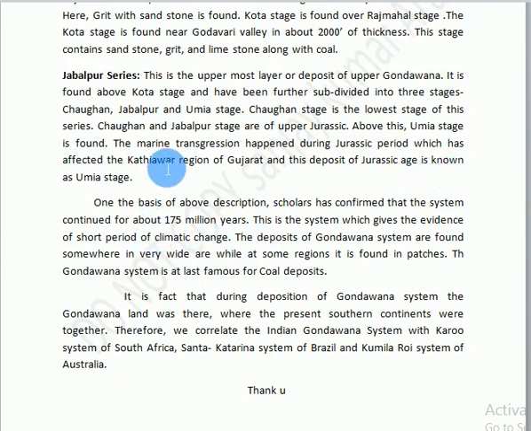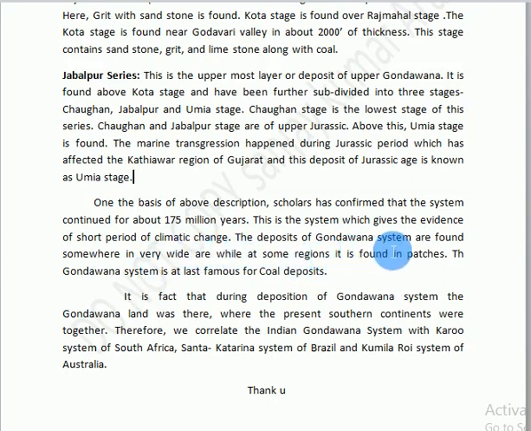Here, a term marine transgression is for you. How can we define marine transgression? The temporary invasion of the sea into the land mass is known as marine transgression. This is the definition given by geologists about marine transgression. On the basis of above description, scholars have confirmed that the system continued for 175 million years. This is the system which gives the evidence of short period of climate change.